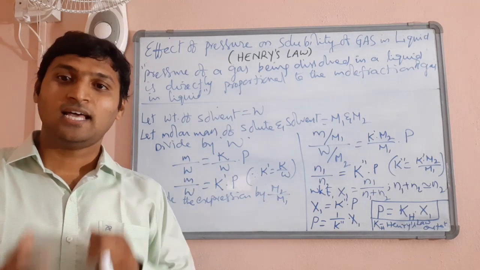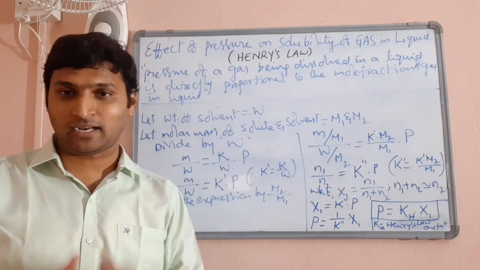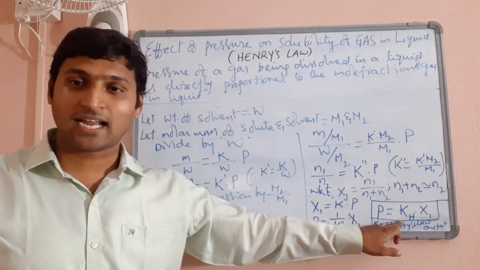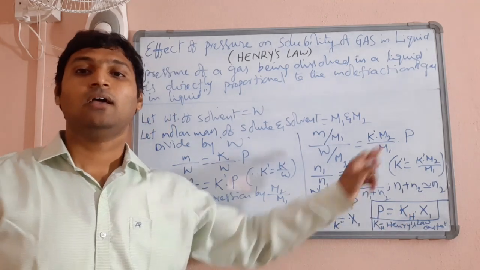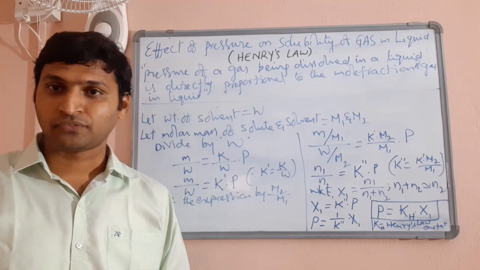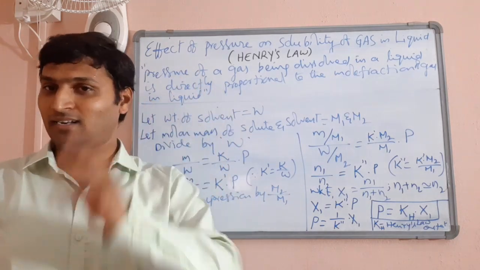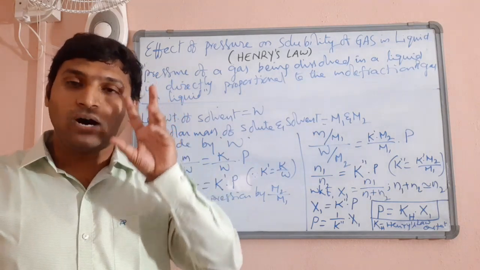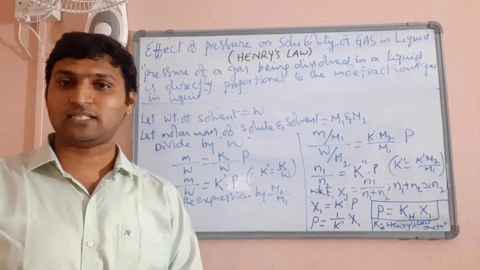Is that clear? Now, what we are left to understand in this concept of Henry's law is, in detail, the characteristics of KH, because unless KH is clearly understood, the calculations cannot be done and analysis cannot be done regarding solubility of gas in liquid. Number two, we have to understand what are the applications of Henry's law and what are the limitations of Henry's law.